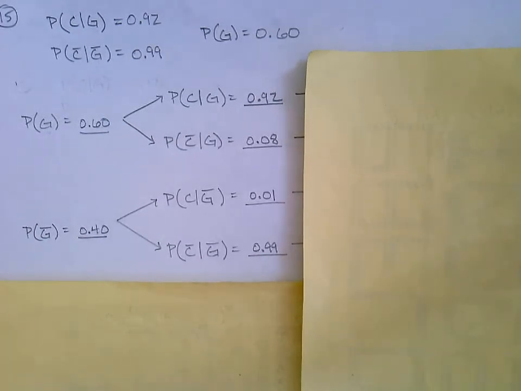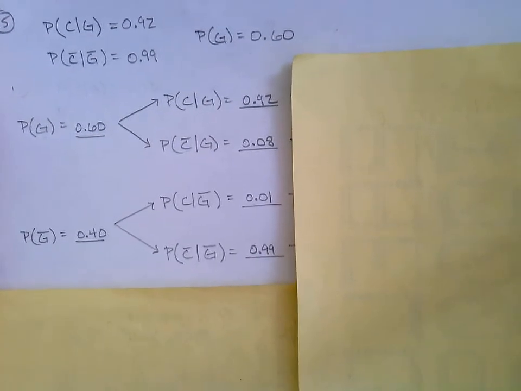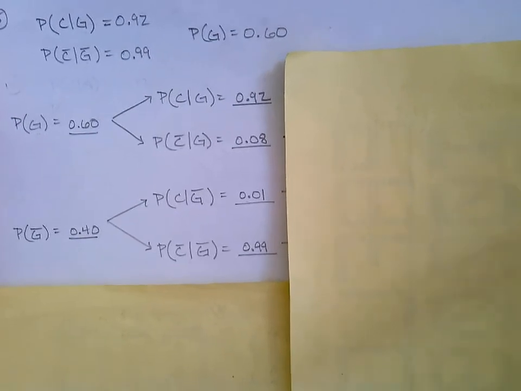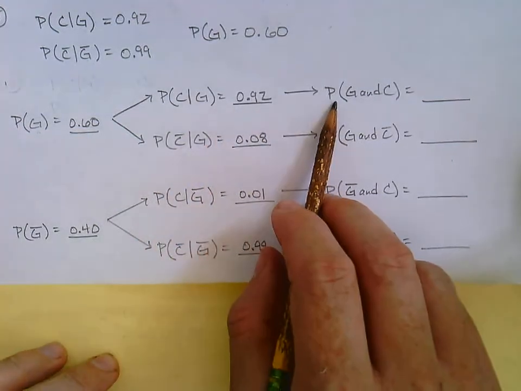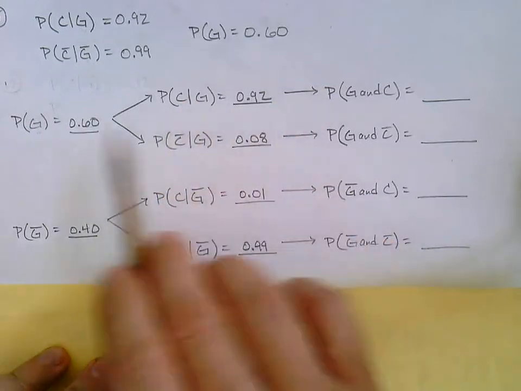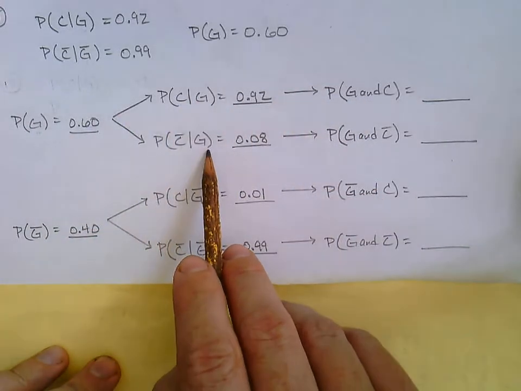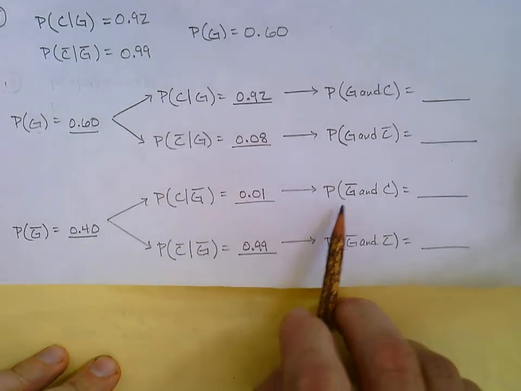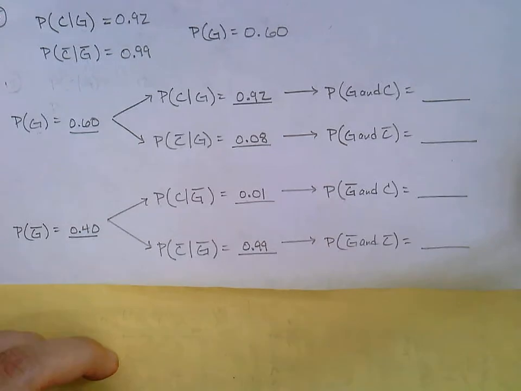So now we go to the last level. Just trying to make sure I have enough room. Okay. And the last level for each branch, we take the combination of the two parts. So here it's G and C, and then G and C complement, G complement and C, G complement and C complement.